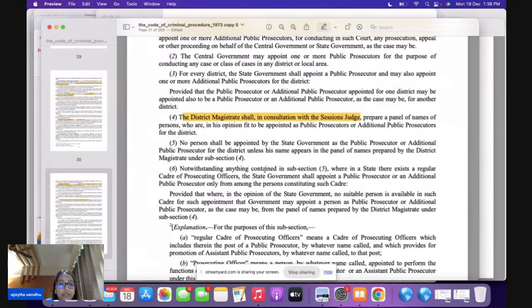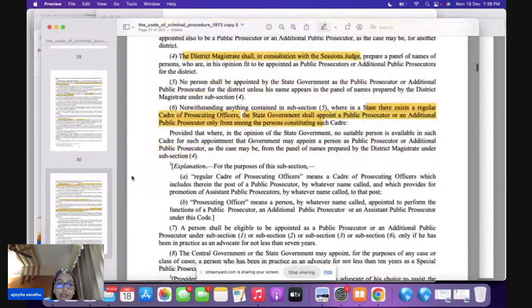In subsection 6, we are saying if in a state there is already a regular cadre of prosecuting officers, that means if you have a regular cadre and a prosecuting officer is available, the state government is going to appoint a PP or additional PP from that particular cadre only. If there is a cadre existing, you are going to appoint a person as PP from that particular cadre.